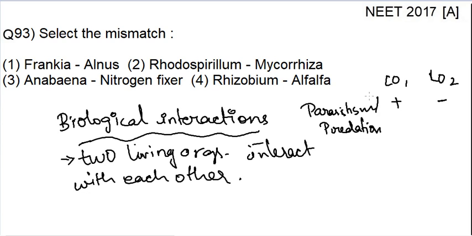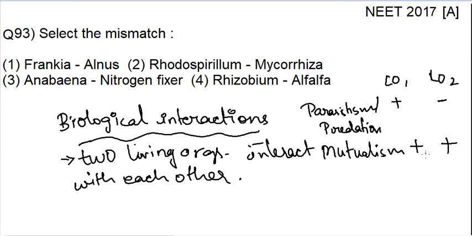This is one type of biological relation. There is also mutualism. Mutualism means both are getting benefited, one in some way and the other in another way, so both continue this interaction for a longer time because both are getting benefited, isn't it?